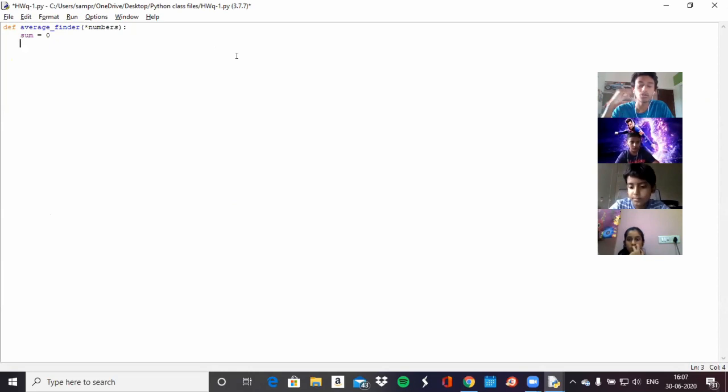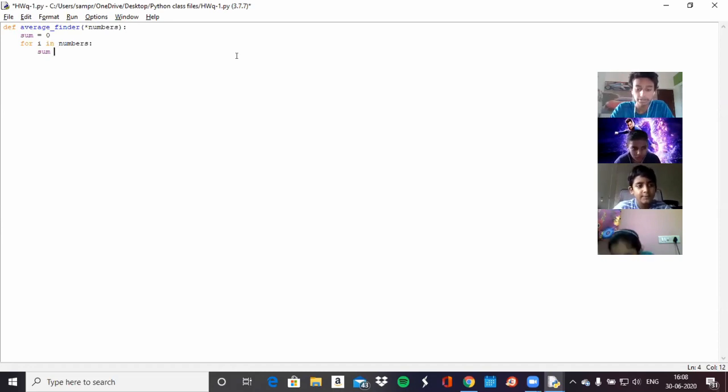Why? Because a for loop is better when using a list, because you can iterate one by one through the list, rather than a while loop in this case. So, for i in numbers, where numbers is the list, colon. Now, we have the variable sum, and we want to add each value to the variable sum.